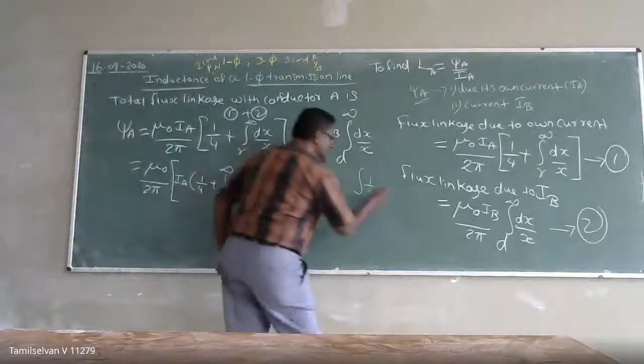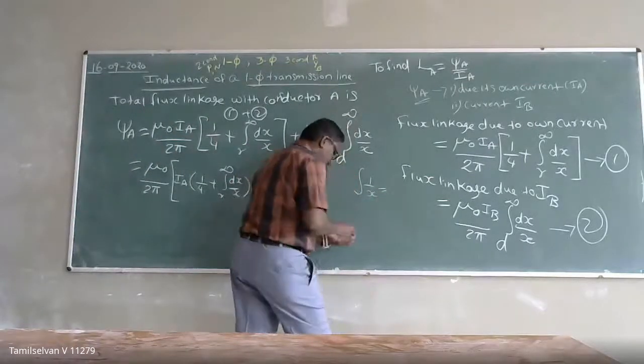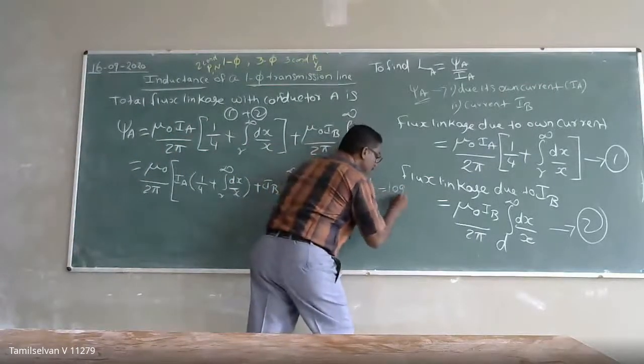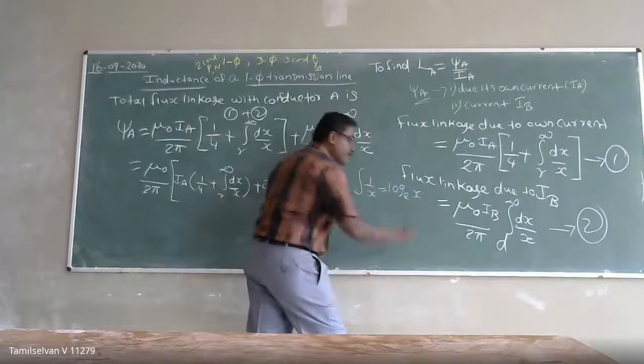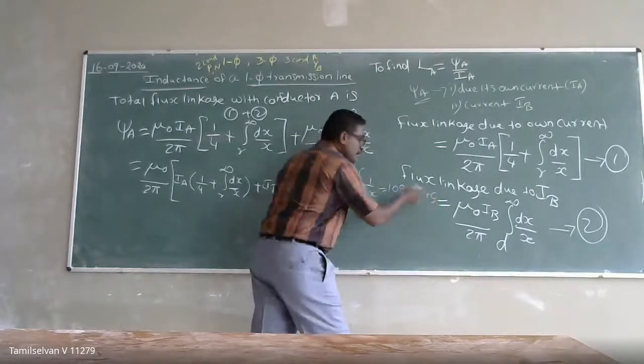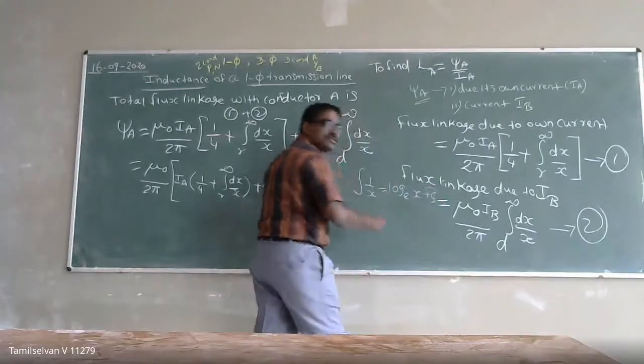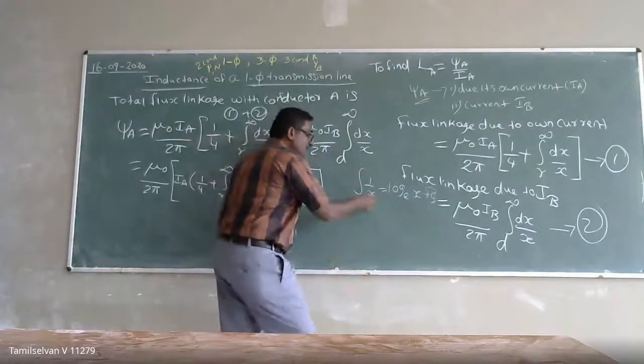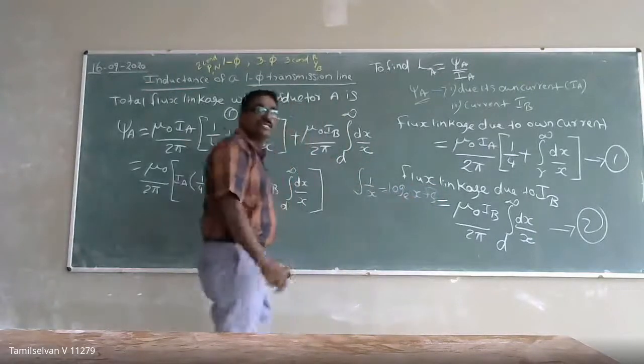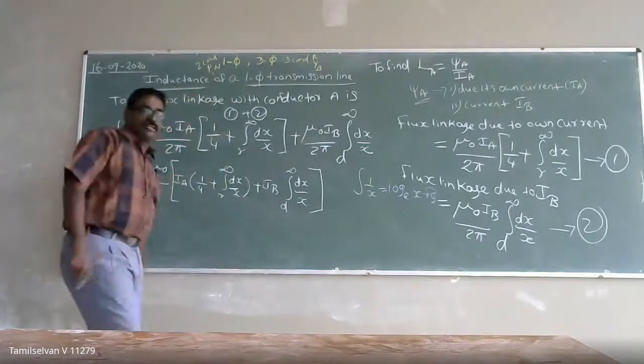Log of x, sir. Yes, it's nothing but log of x, the natural logarithm, log base e of x plus c, the constant. We are not going to consider the constant. So the integral of 1 by x is equal to log base e of x, the natural logarithm.